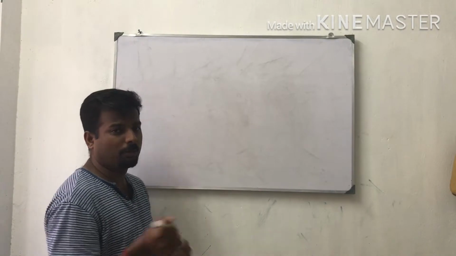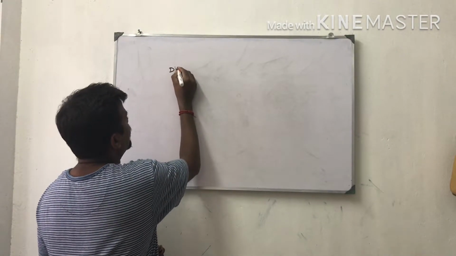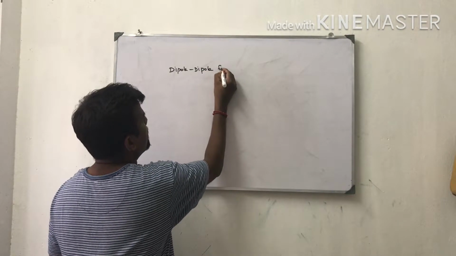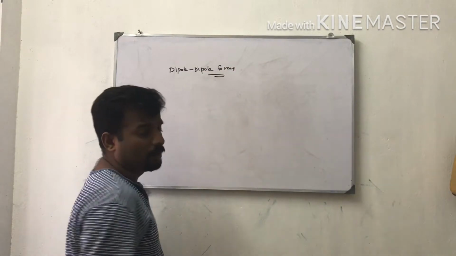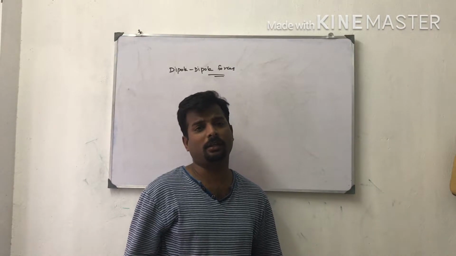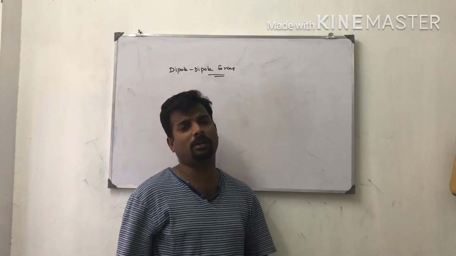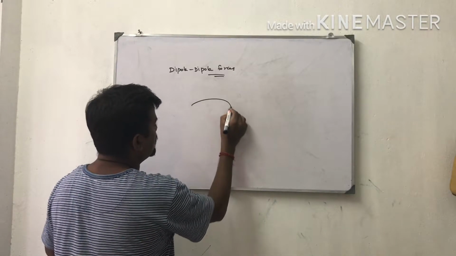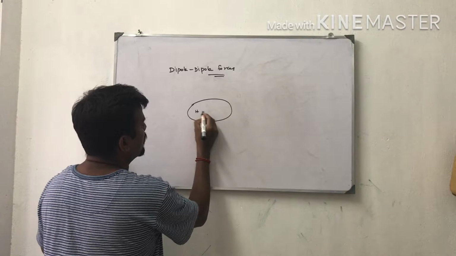Next one is dipole forces. The polar molecules have partial positive charge and partial negative charge. Before explaining this, I am going to draw one diagram which easily explains the dipole moment.